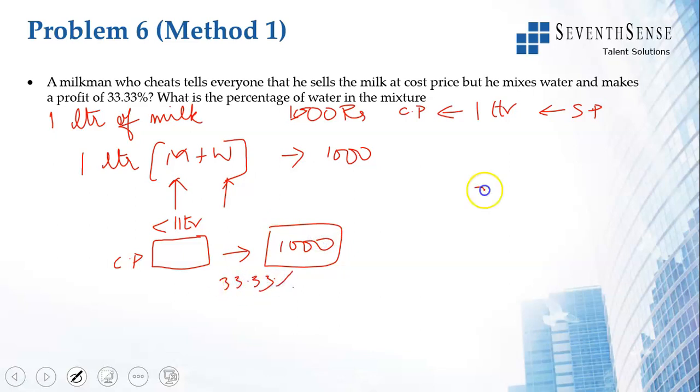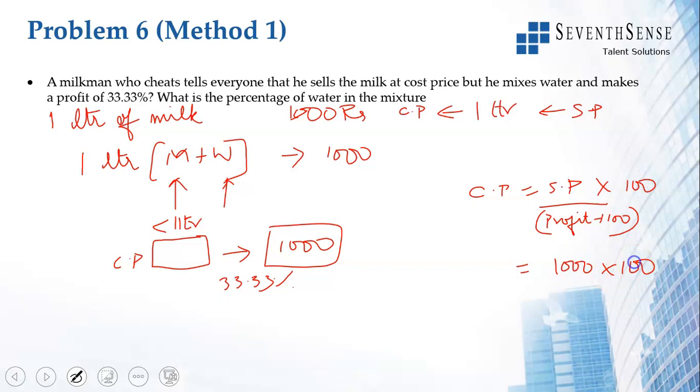So we know CP is equal to SP divided by profit percentage plus 100, into 100. So you have 1000 into 100 by 133.